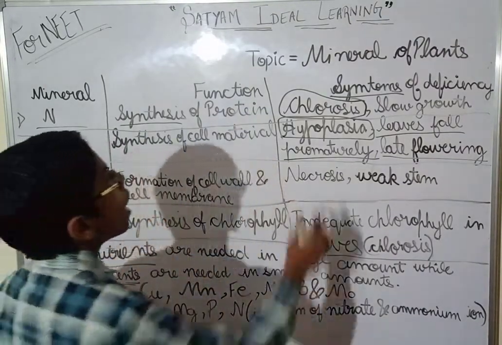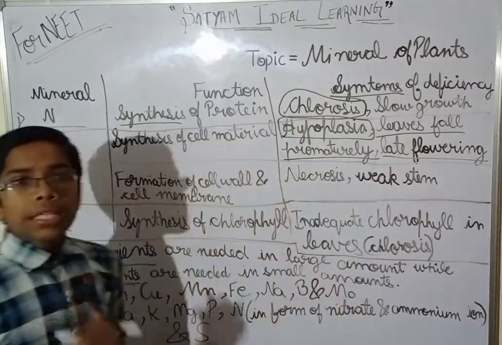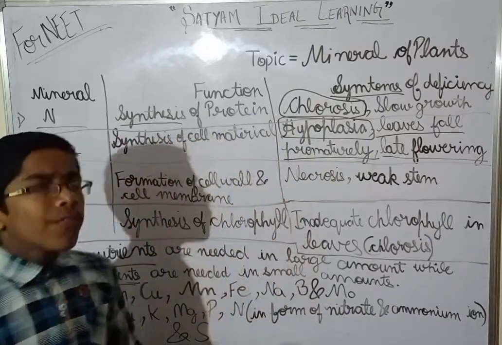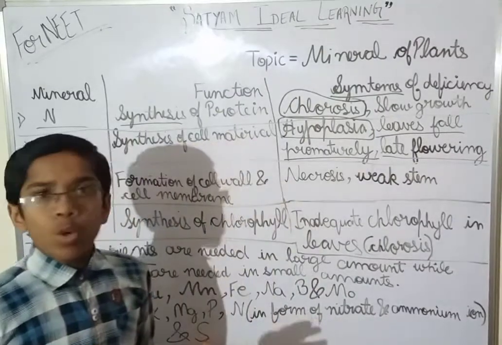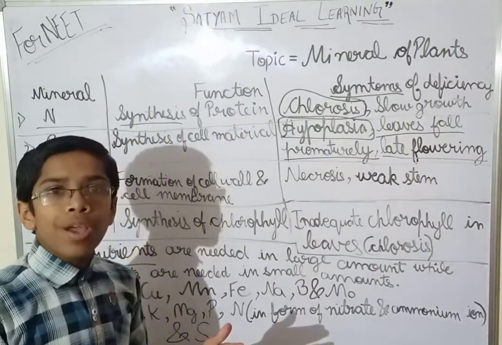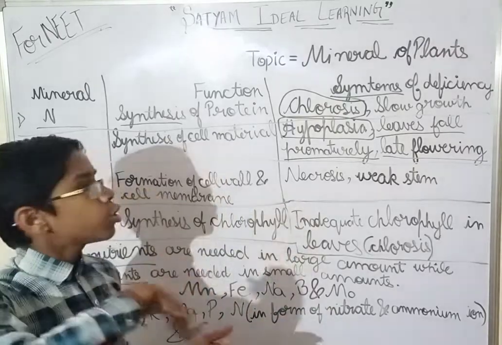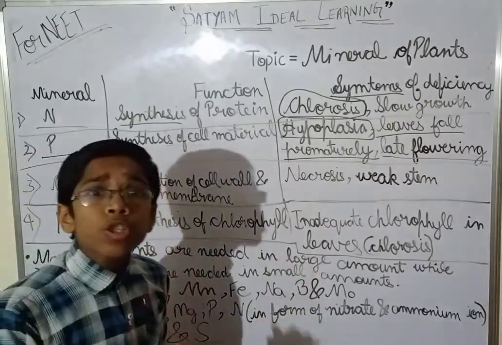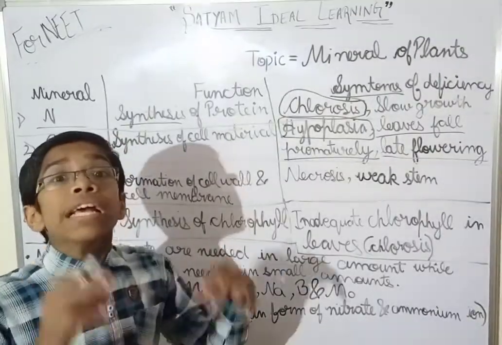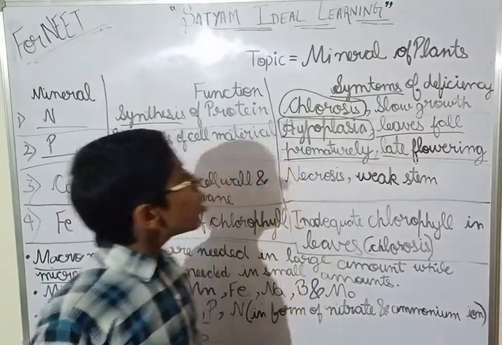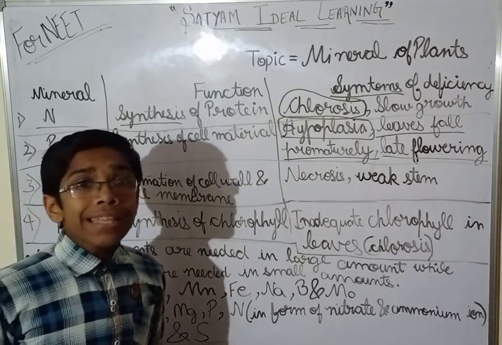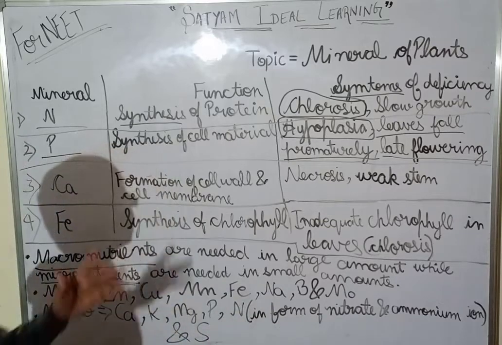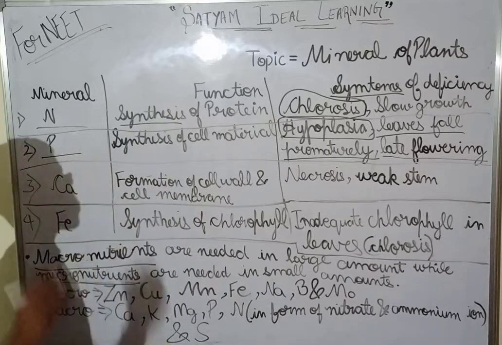Now hypoplasia. See guys, what is hypoplasia? There will be short growth of the roots and shoots. You know the roots are in the lower part, in the soil, and the shoots are in the upper part. The stem and leaves are the shoot. So the root and the shoot are very short and very slender, meaning very thin. In this kind of condition you can find that the root and shoot are very thin and very short, then the plant has a deficiency of the nutrient phosphorus.